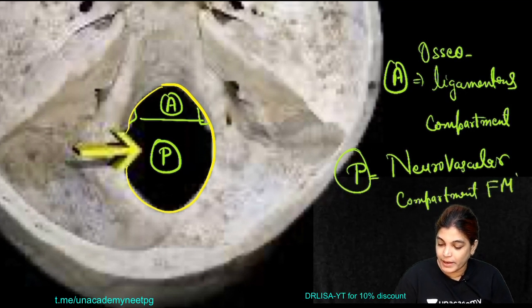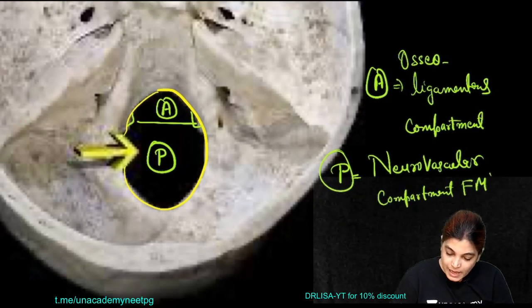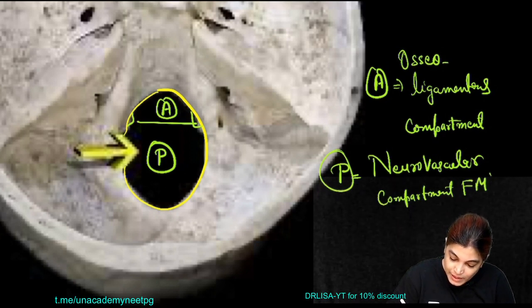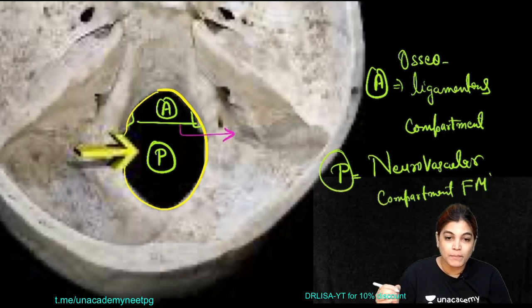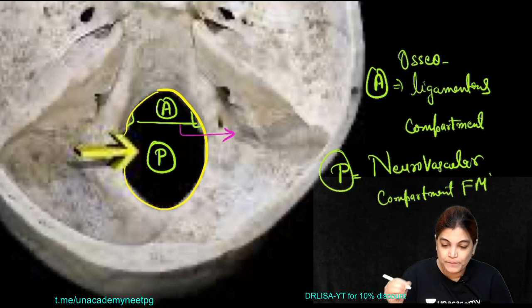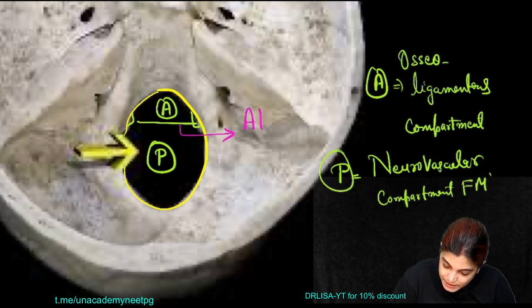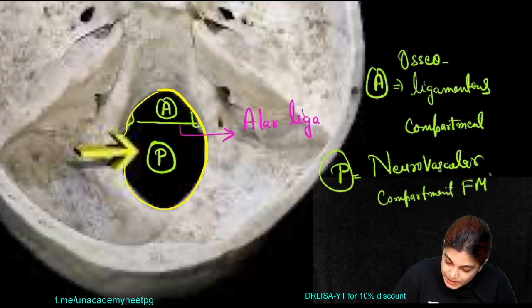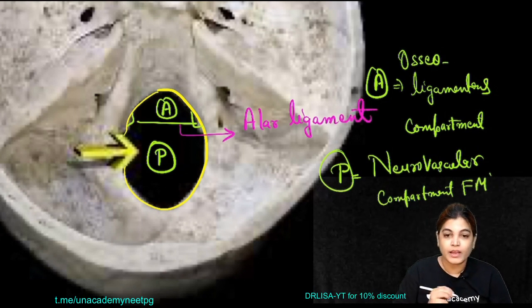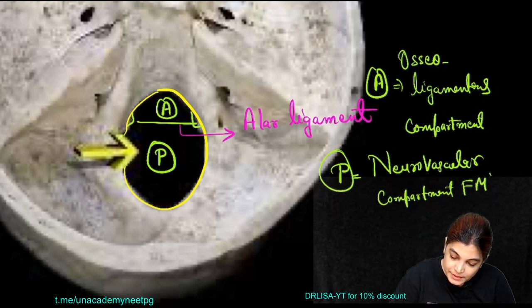FM means foramen magnum. Then please write down the name of the ligament which divides it into two compartments. The name of the ligament is alar ligament. Alar ligament.